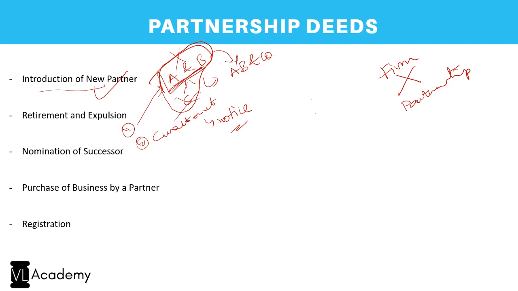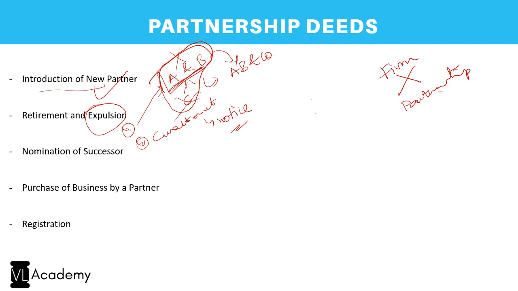And as for expulsion of a partner, usually expulsion powers will not be given in an agreement because at times a few partners can tie up and throw you out of the firm. However, in good faith, a majority of the partners can resolve to expel one of the partners. However, the agreement shall provide for that. So your partnership deed, which is binding every contractual relationship between you two or you three, shall provide for a right for the majority of the partners to expel the other partner. So that is the concept of expulsion.